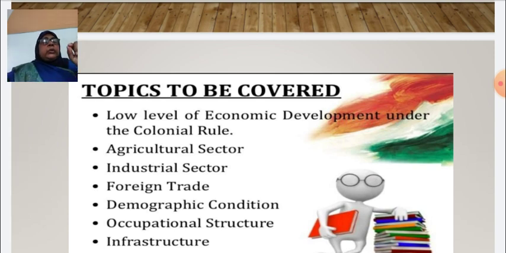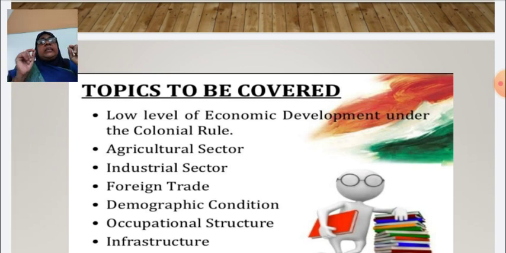Then we want to speak about the agricultural sector, industrial sector, foreign trade, demographic condition, occupational structure, infrastructure. Agricultural sector, do you know what is agricultural sector? Otherwise known as primary sector. And second one, industrial sector or secondary sector. Then the foreign trade. Demographic means somewhat related with the population.